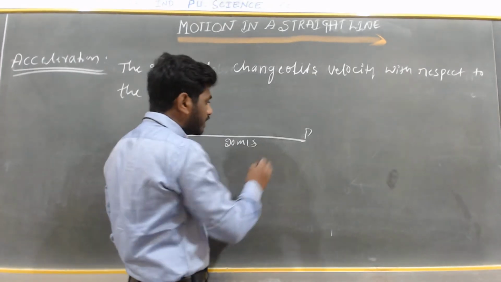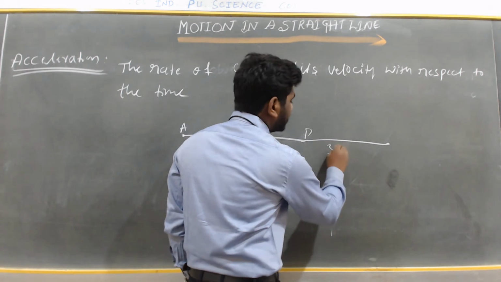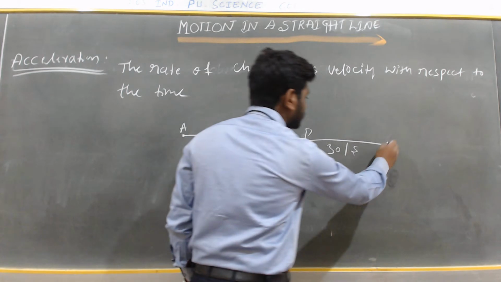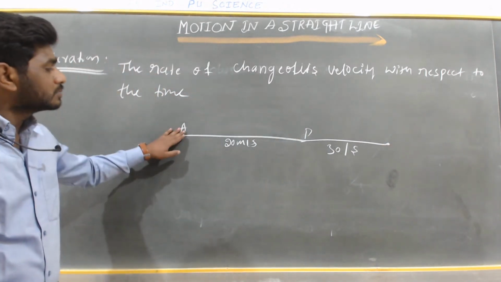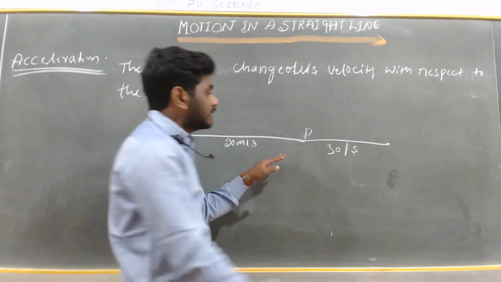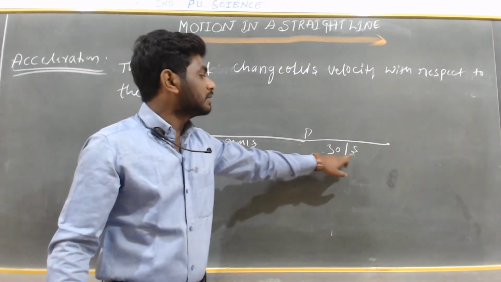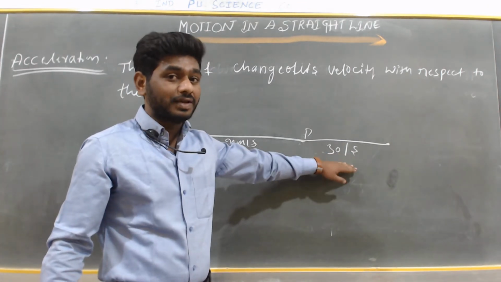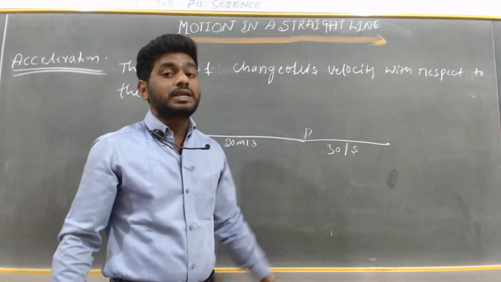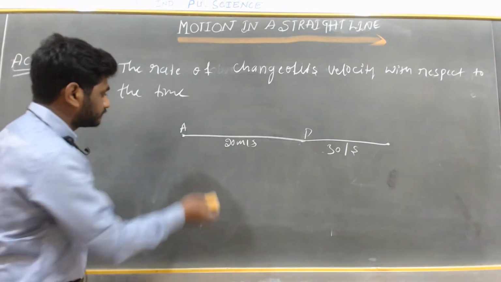Again, from B to C, the body is moving with 30 meters per second. So from A to B the body moves with a constant velocity, and suddenly it changes velocity from 20 meters per second to 30 meters per second. So this change in velocity with respect to time, we call acceleration.